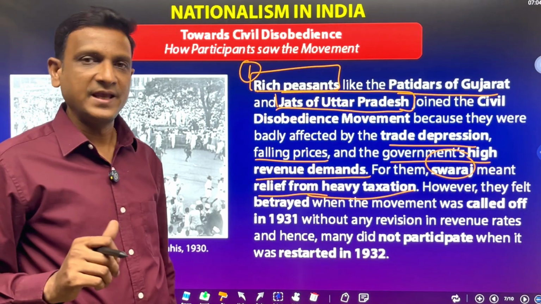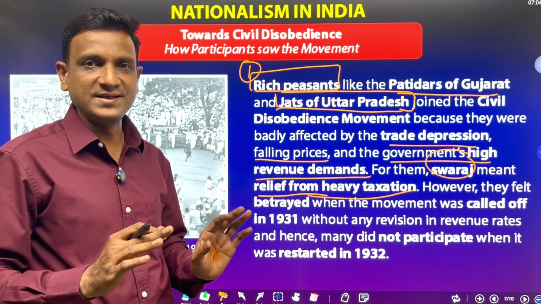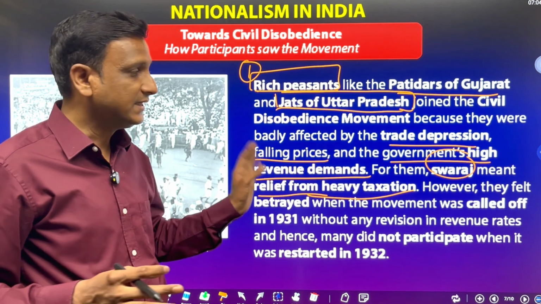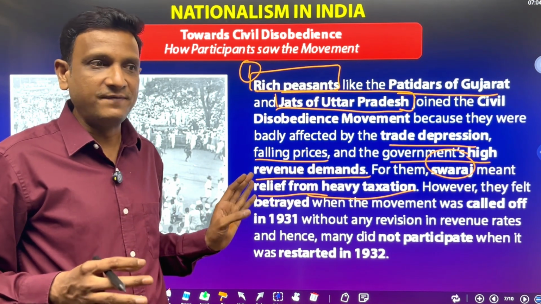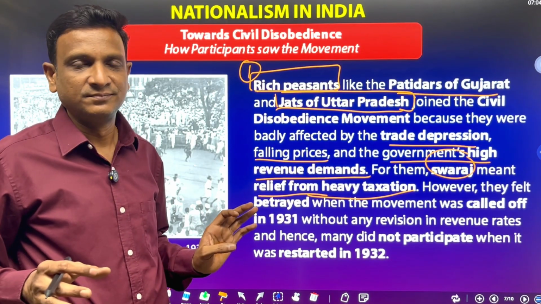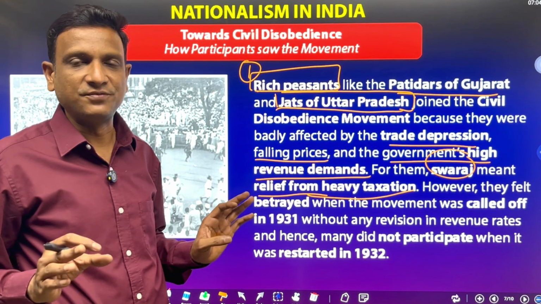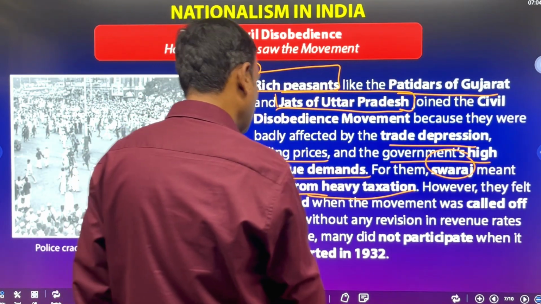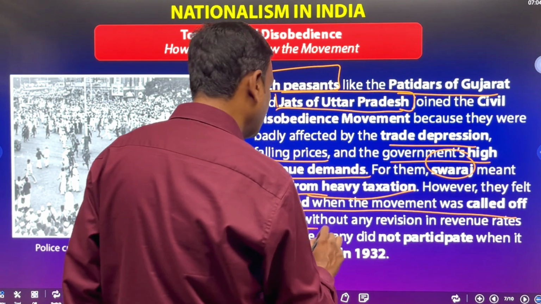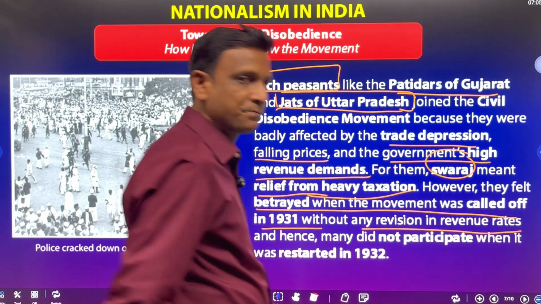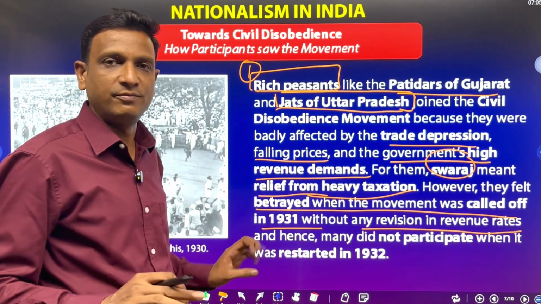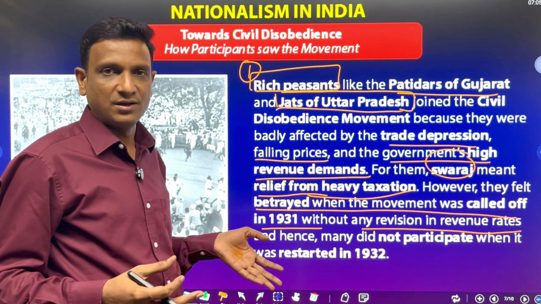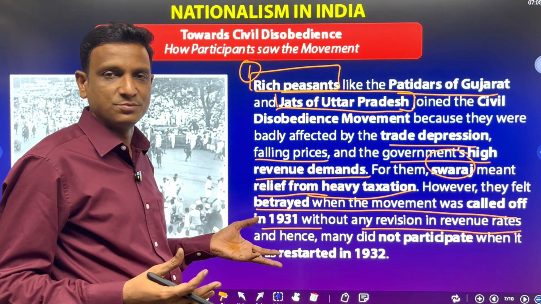But initially they joined the movement. But once Gandhiji went to the Round Table Conference and the conference failed, these rich peasants felt they were cheated. So they took the wrong step of supporting this movement. The movement was called off in 1931 without any revision in revenue rates. So in 1931 the movement was called off, but nothing happened for them. They could not get any benefit out of their participation in the civil disobedience movement.